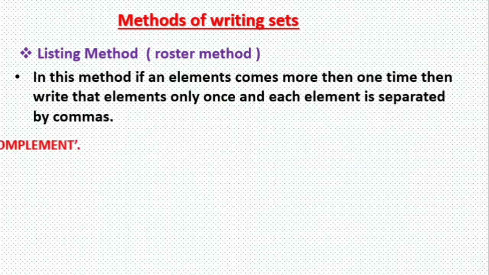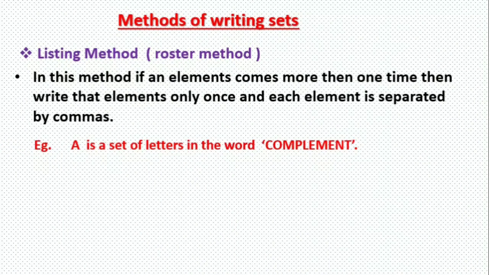For example, we have a set A, the set of letters in the word complement. Then how to write the set? A equal to, curly bracket, A is a set of, now which elements will come in this set? It is the set of letters in the word complement. So in the word complement, which letters are coming? The first letter is C. Then what do we have to do?